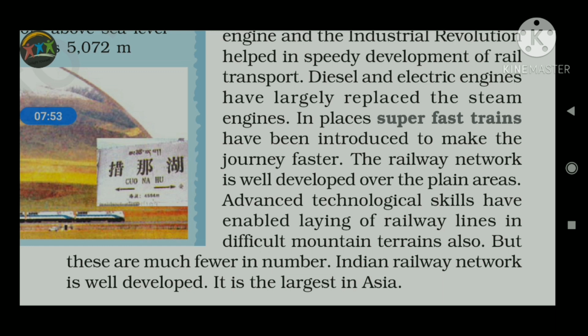If we take the example from India, the Konkan Railway in the west, along with the Western Ghat, is an example of engineering marvel. Konkan Railway is one of the important achievements of Indian Railways, and it has been constructed